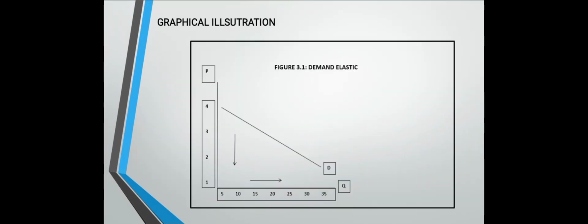Here's an example of a graphical illustration of elastic demand. Let's just say na 4 yung price natin, then magdi-decrease siya, 1% change ng price, which is 2, nag-decrease siya into 2. Then makikita natin habang nasa price 4 siya, yung quantity demand natin is nasa 5.